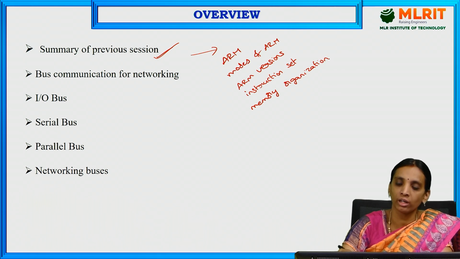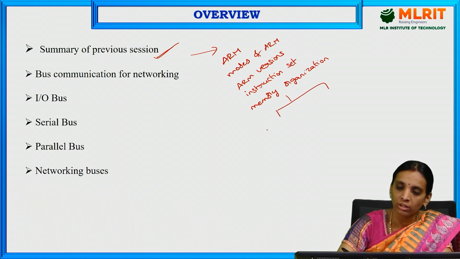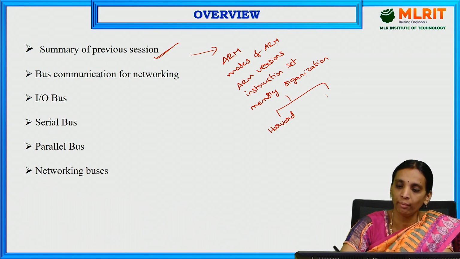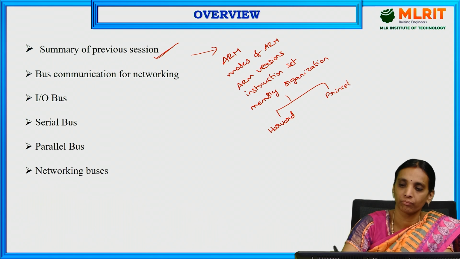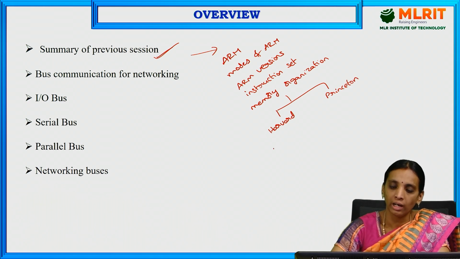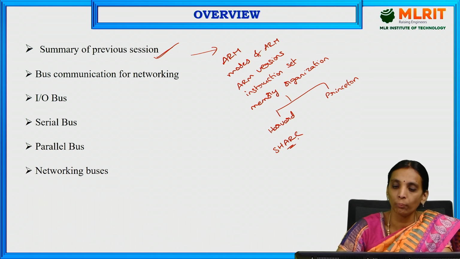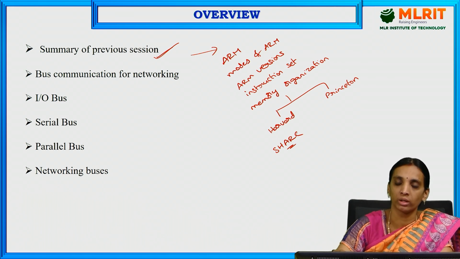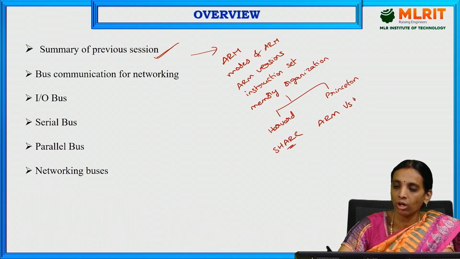In the memory organization, we discussed two types of architectures: Harvard architecture and Princeton architecture. We also discussed the SHARC processor, which is Super Harvard architecture RISC computer, and we saw the comparison between the ARM processor and the SHARC processor.